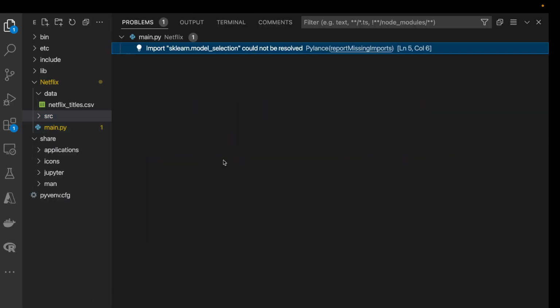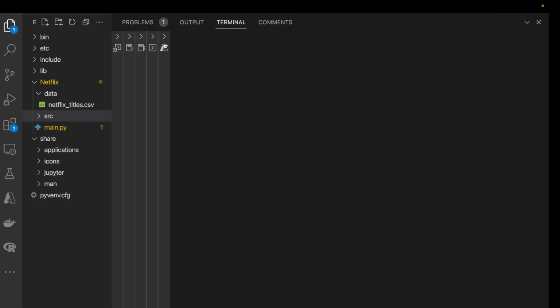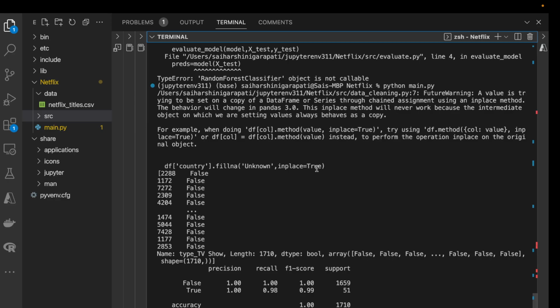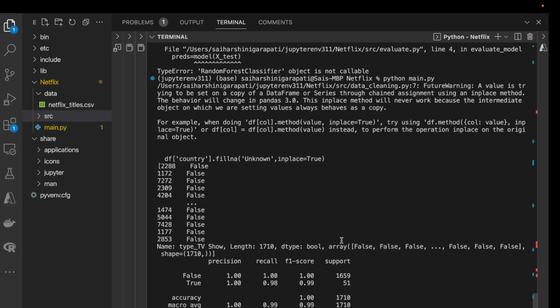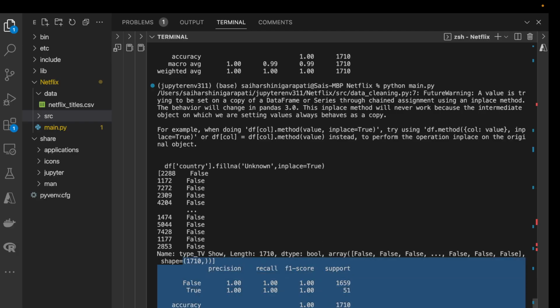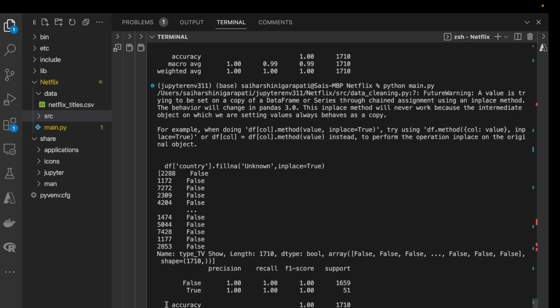Now let's go to the terminal and run the model using python main.py. So here is the classification report that it has printed, which gives you the accuracy and weighted accuracy, also F1 scores and precision.